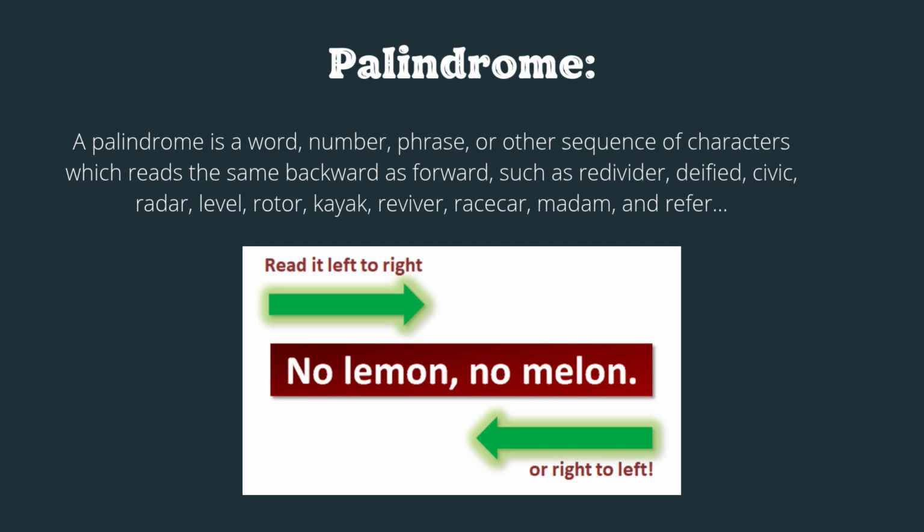Palindrome. A palindrome is a word, number, phrase, or other sequence of characters which reads the same backward as forward, such as civic, radar, level, kayak, madam. So look at this sentence. No lemon, no melon. Reading it from left to right is the same as reading it from right to left. No melon, no lemon.